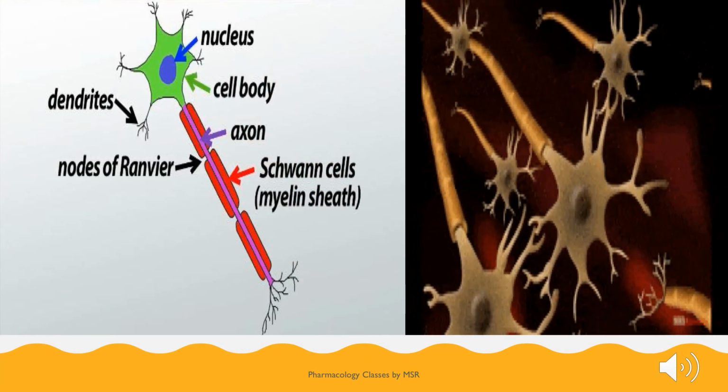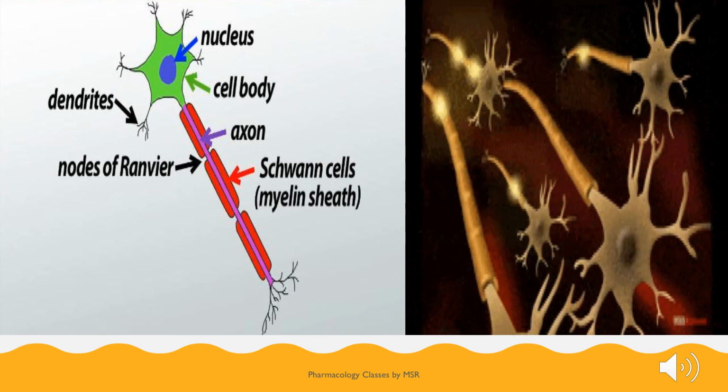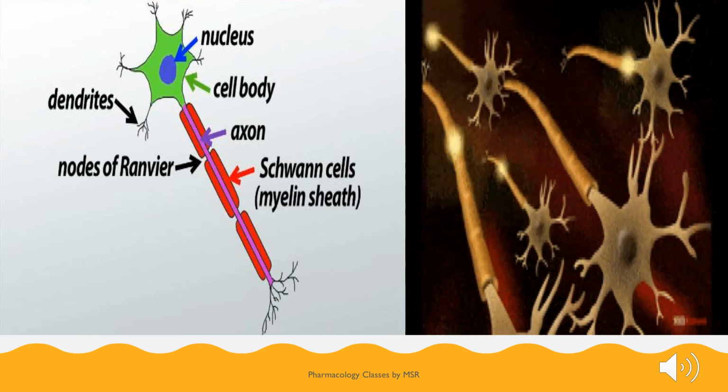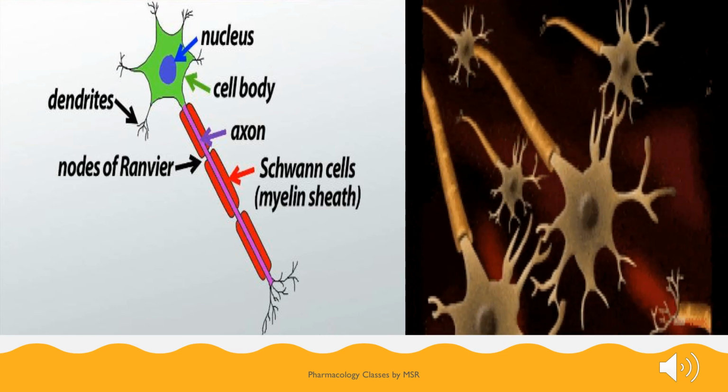So here you can see again various parts of a neuron, and in this animated image, you can see how the neurons are interconnected and how the impulse is being transferred from one neuron to the other neuron clearly.